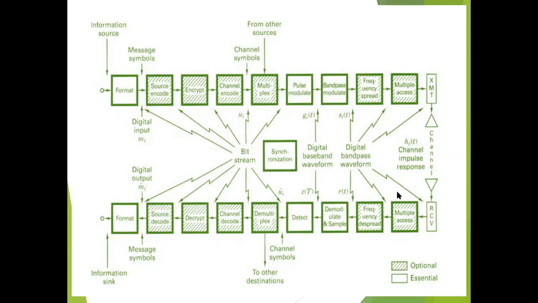Now we will see the receiver section. Exactly the same block is used for multiple access. Multiple access techniques are used for the sharing of communication resources. Instead of spreading, we will have despreading. That is, the transmitted data is an input from the multiple access to the despreader. The modulated signal is the output of the frequency despreader. If the frequency is spread at the transmitter section, then despreading is done at the receiver side. Thus, synchronization is possible between the transmitter and the receiver.